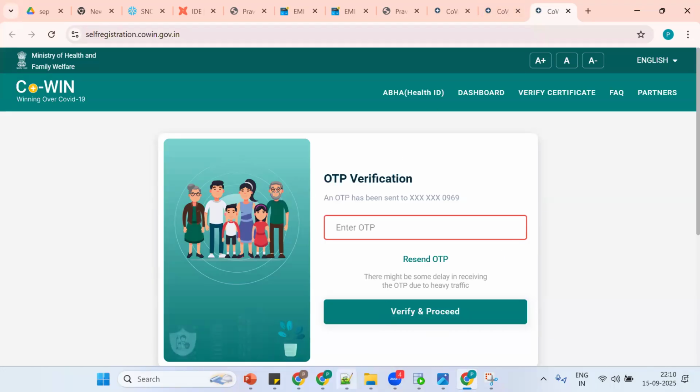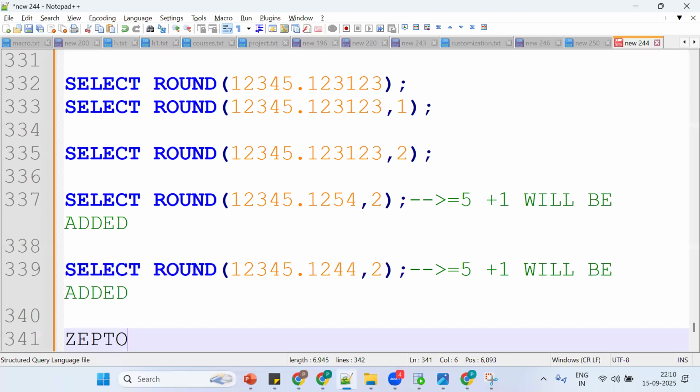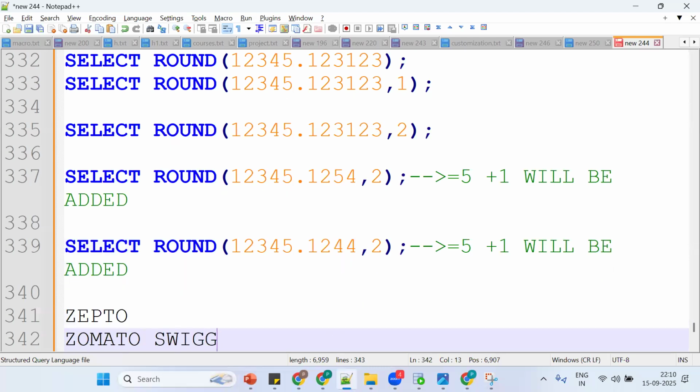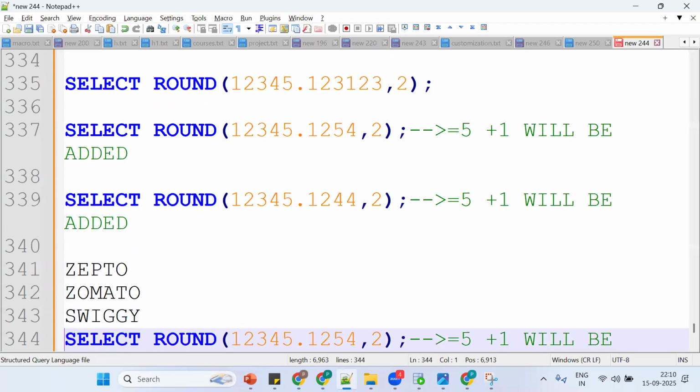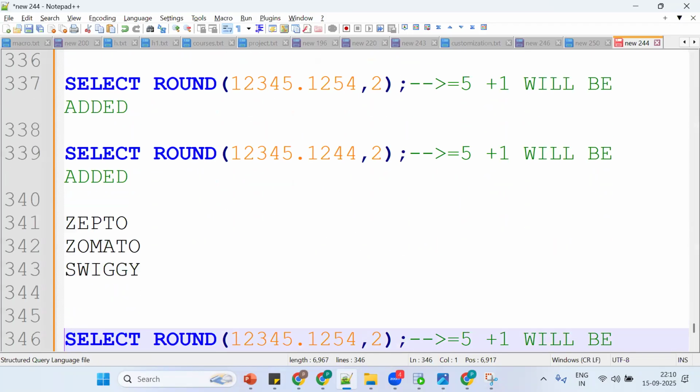Browse as many applications as you want: Zepto, Zomato, Swiggy, anything. Now tell me, where will the data be coming from? Data should be coming from the table itself. A table has columns and rows. It can be an Oracle database, SQL Server, or anything. Okay, getting the point? So far good. This is the functionality. Clear so far? So you need to work like this.